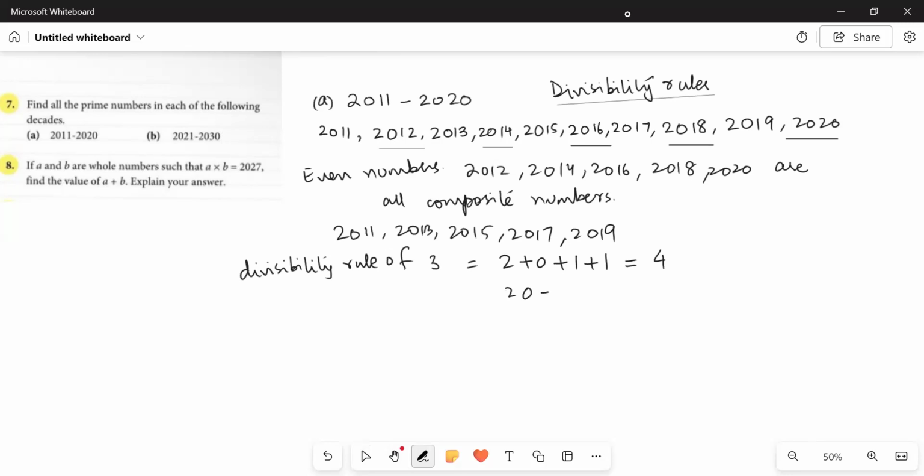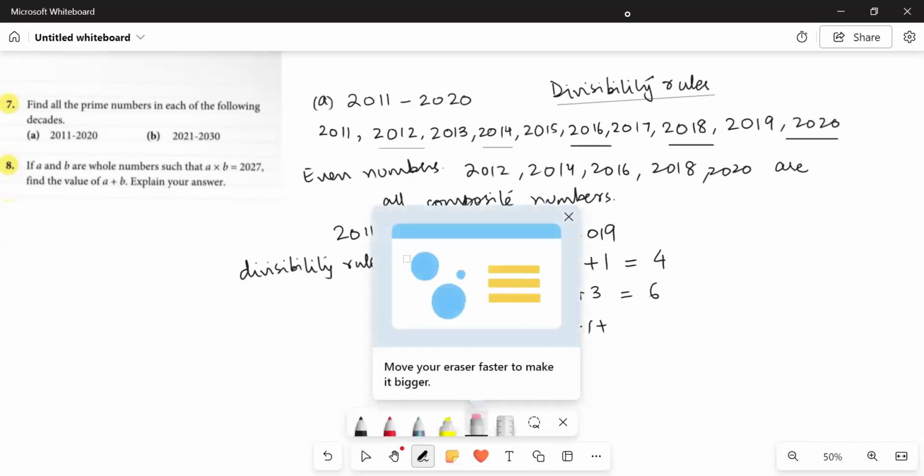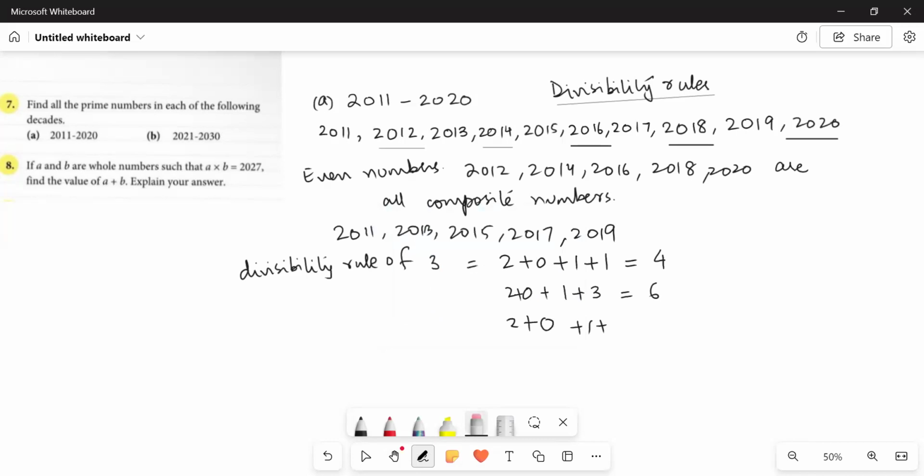When it comes to 2013, it is 6. Since it's 6, it means it is divisible by 3. 2015 is not divisible by 3 since it has sum of digits as 8.